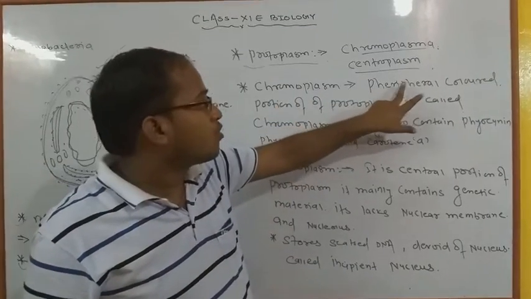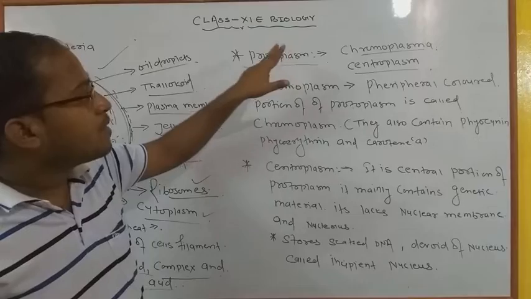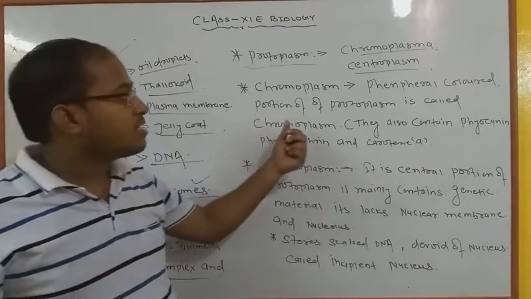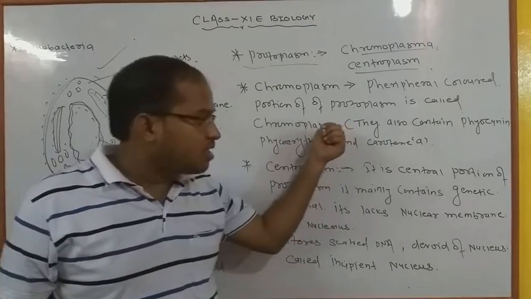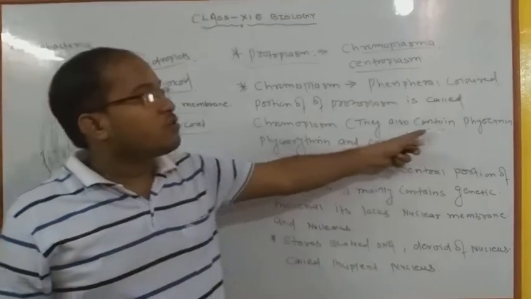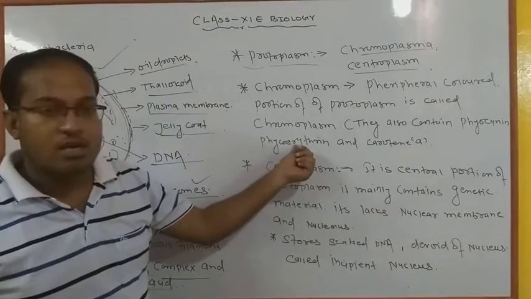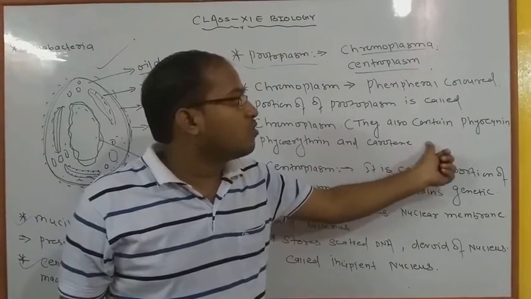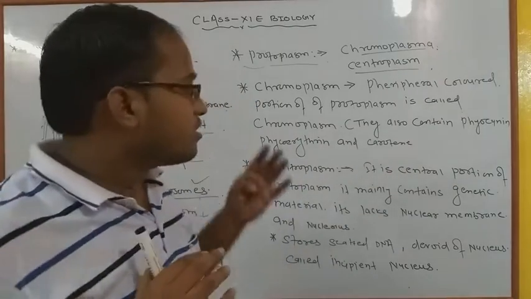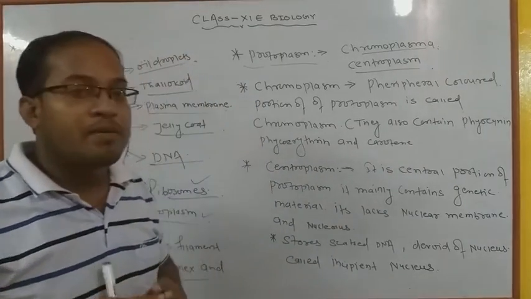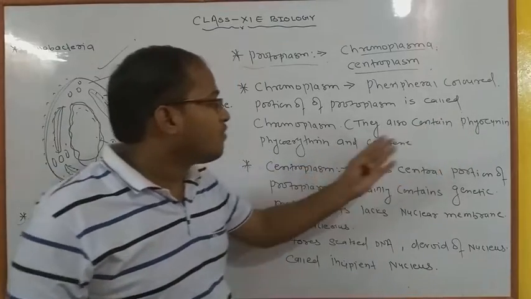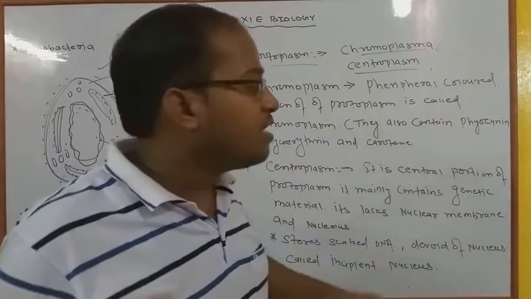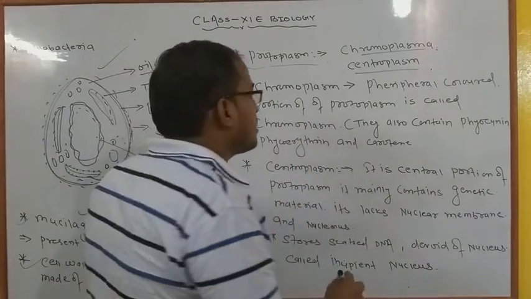The chromoplasm is found in the colored, peripheral, circular form of the protoplasm, which we know as chromoplast. And they also contain phycocyanin, phycoerythrin, carotene, and chlorophyll A. They contain lots of pigments, that is phycocyanin, phycoerythrin, carotene and chlorophyll A. That's why they appear colored.